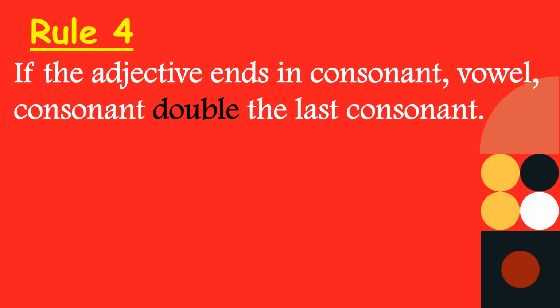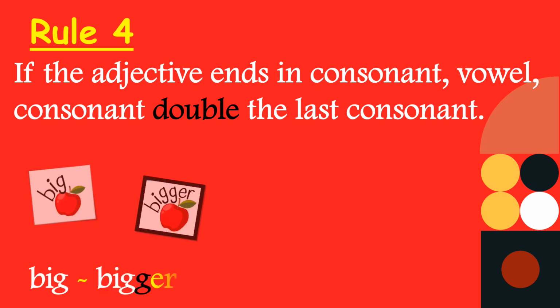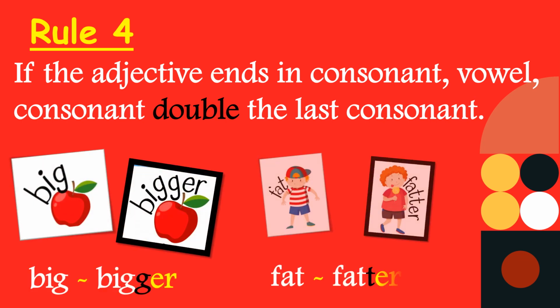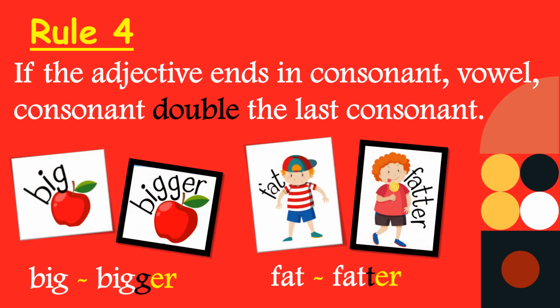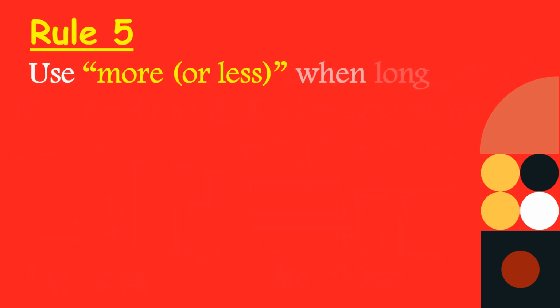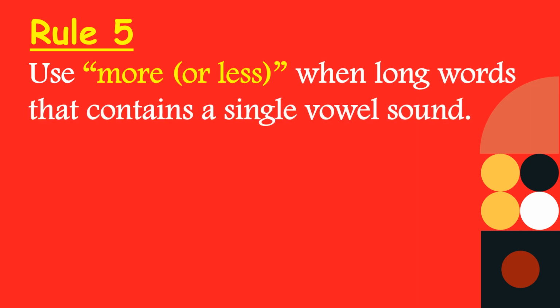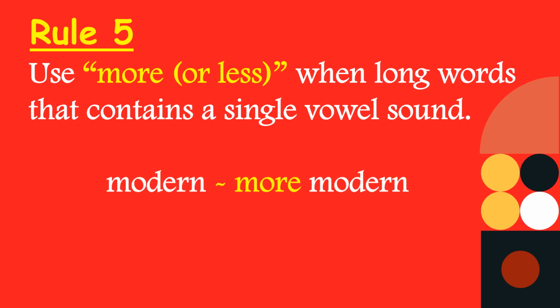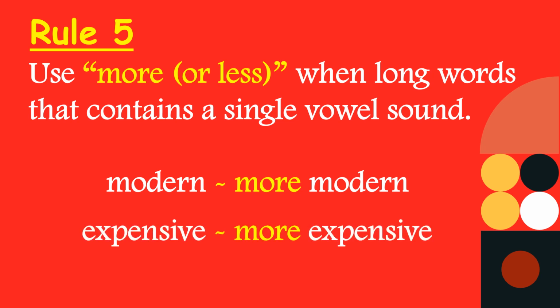If the adjective ends in consonant, vowel, consonant, double the last consonant. I hope you remember what are consonants and vowels. So big becomes bigger, fat becomes fatter. Then we use more or less with long words which contain a single vowel sound and are pronounced as a unit. For example, modern, it will become more modern. Expensive, it will become more expensive.